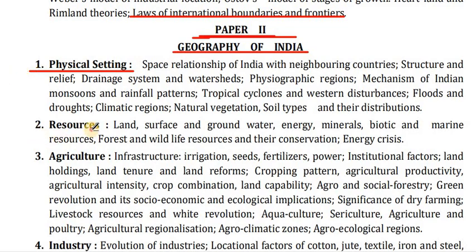In point number 2, it's the resources: land, surface and groundwater, energy, minerals, biotic and marine resources, forest and wildlife resources, their conservation, energy crisis.